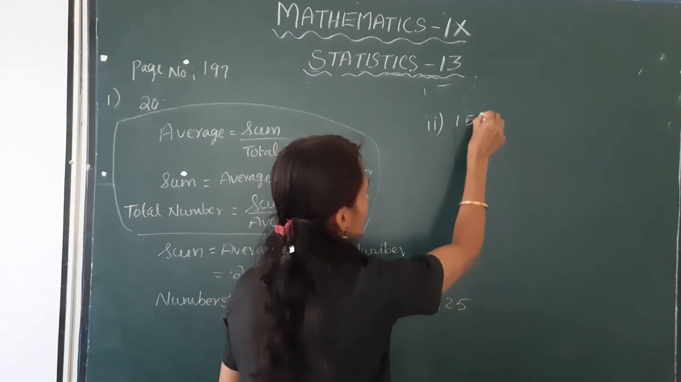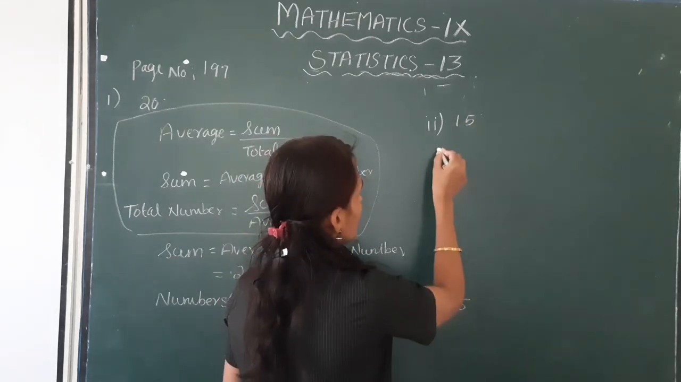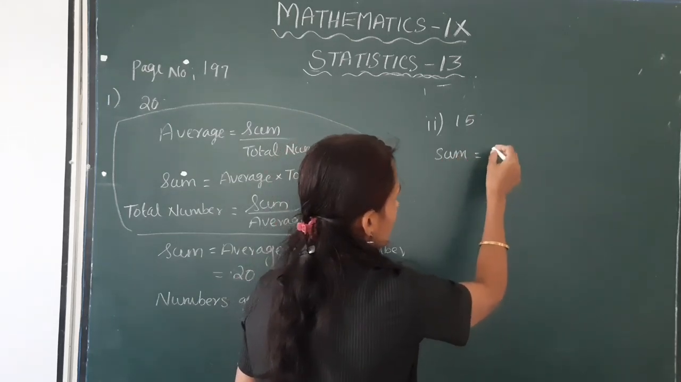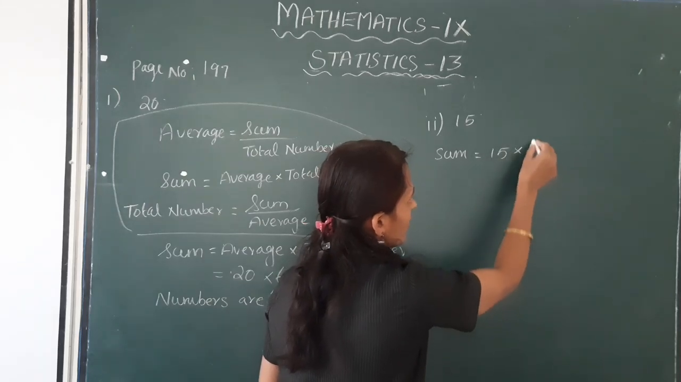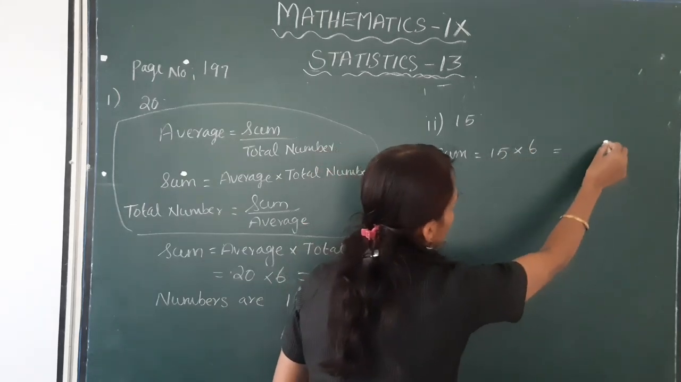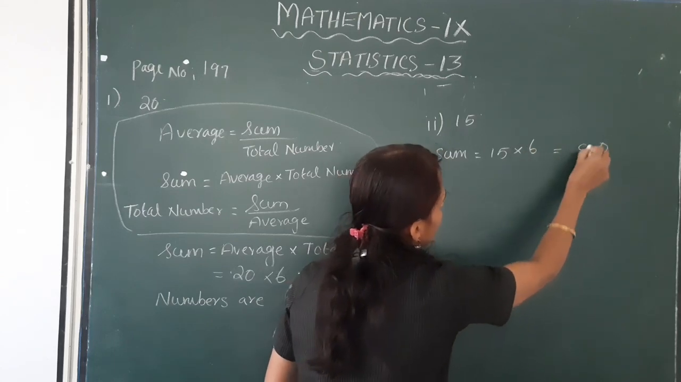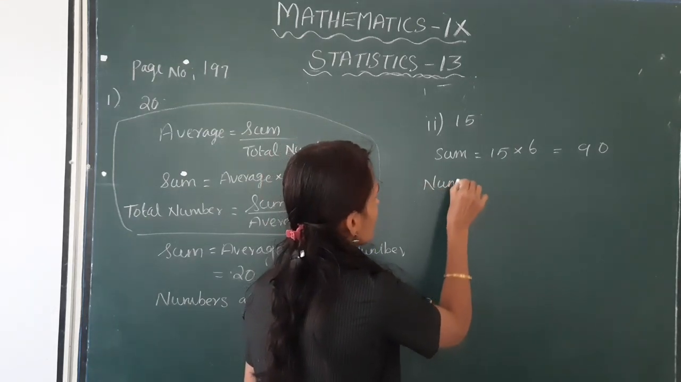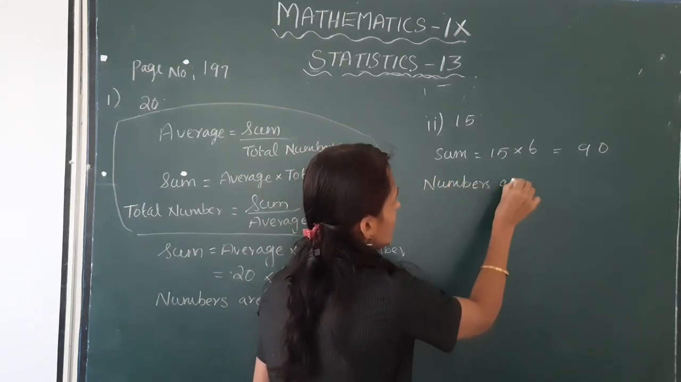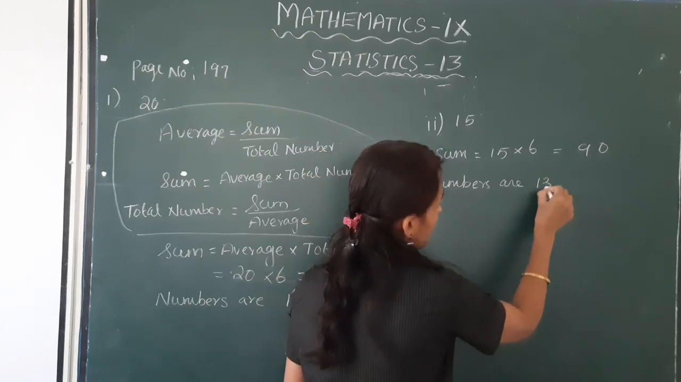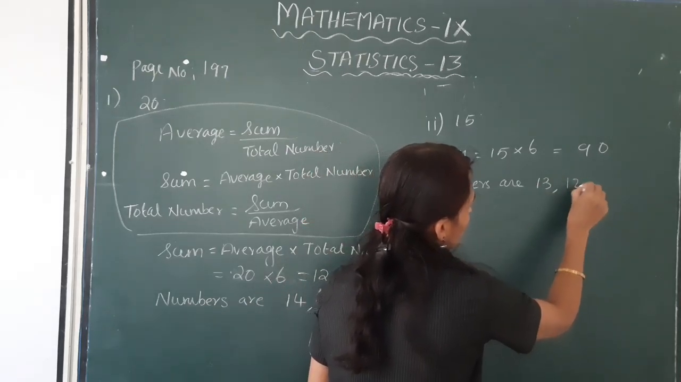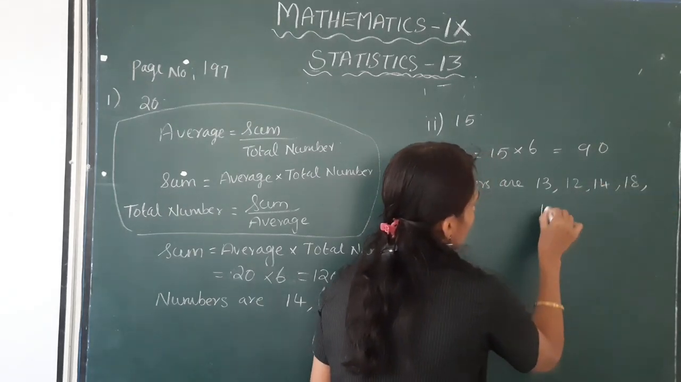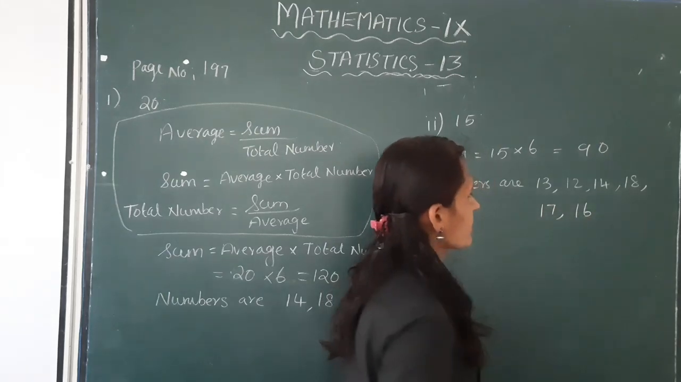Second one, 15. Sum is equal to average into total number. This is equal to 90. Okay, so here the numbers are 13, 12, 14, 18, 17, 16.